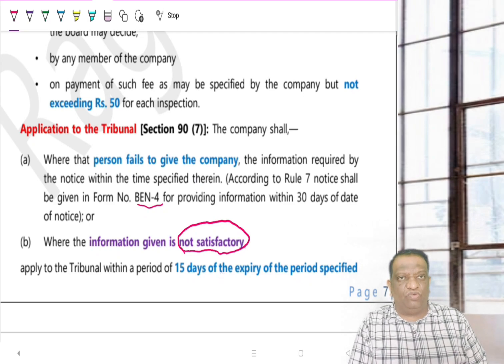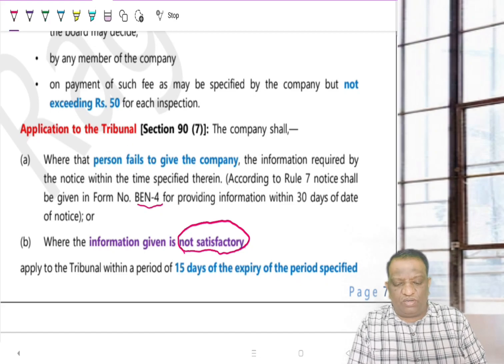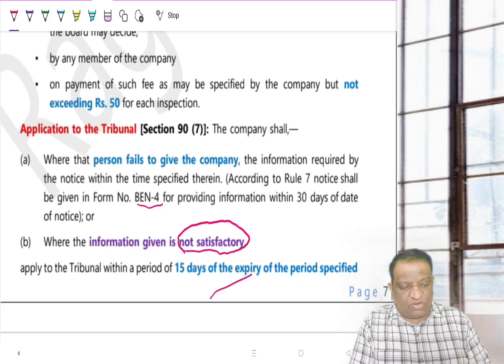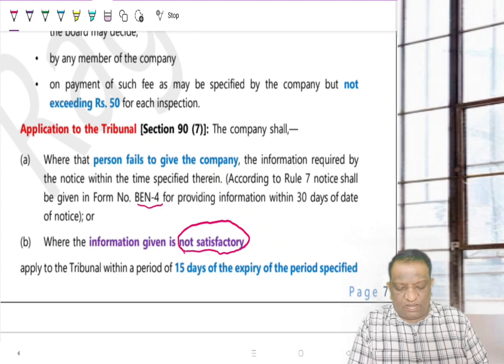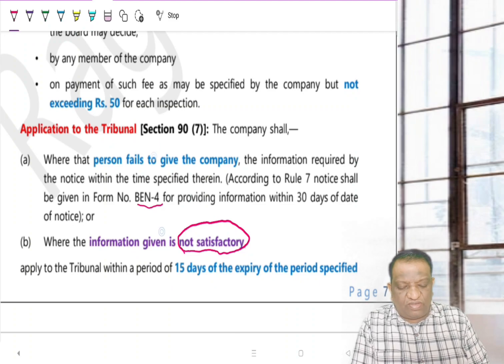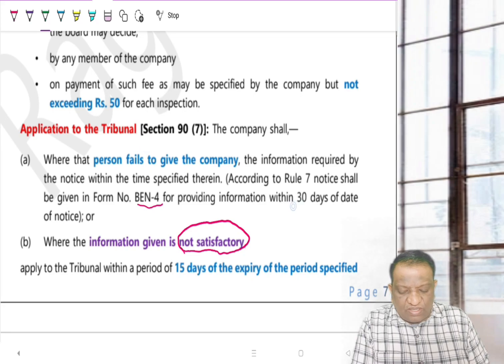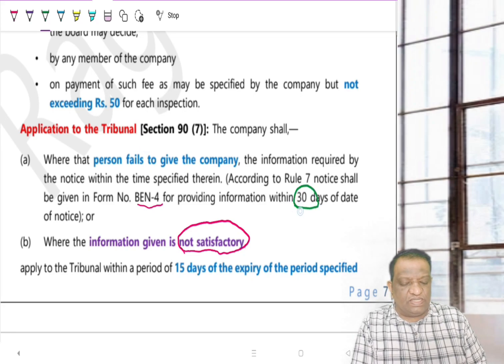The company believes that the information is incorrect or incomplete. So either he doesn't give the information or he has given information but the company is not satisfied. Then how can the company force him? The company doesn't have the legal powers to take action on him, so they can only approach the tribunal. Normally, whenever this Ben 4 notice is given, he is given 30 days to provide the complete information to the company.